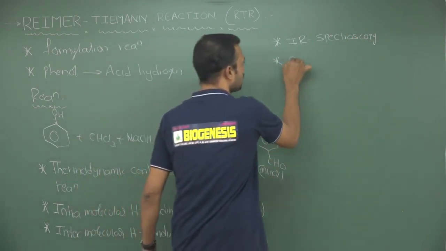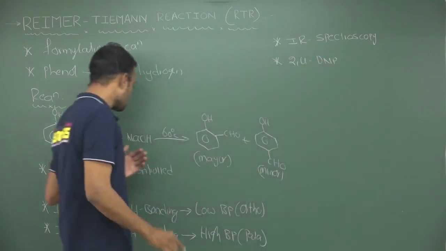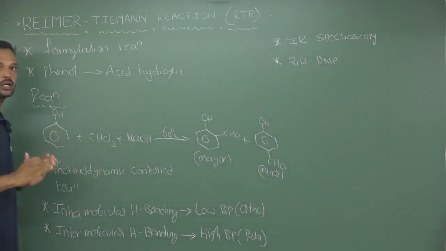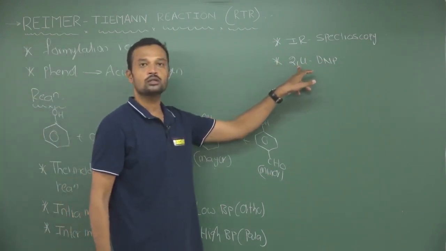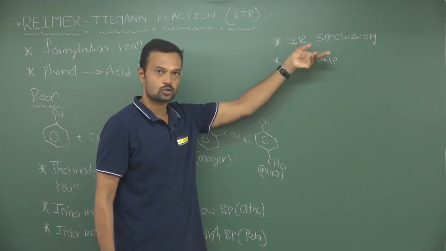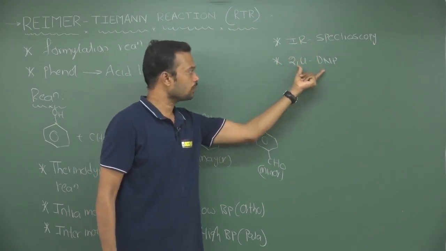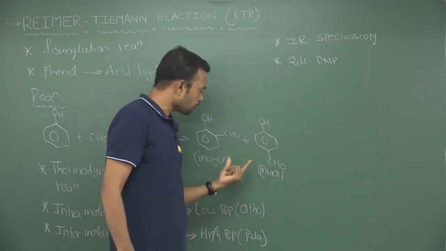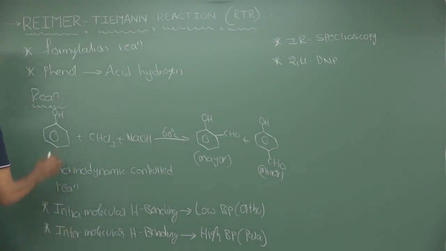And see, it is also identified by 2,4-DNP. So, whether the reaction is completed or not, we can confirm very easily. Carbonyl compounds react with 2,4-dinitrophenylhydrazine to give a hydrazone. So, it is a test only for carbonyl compounds. If this test is given by the final product, it means there is a formation of a carbonyl.